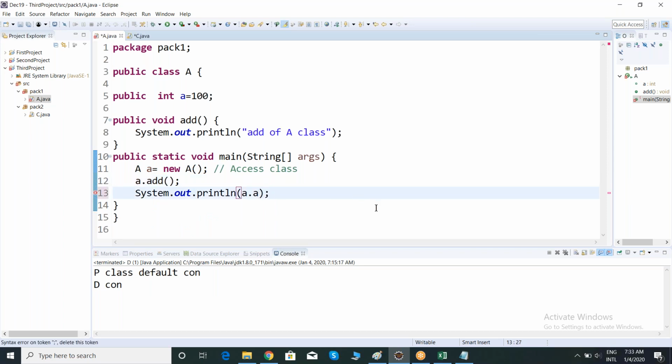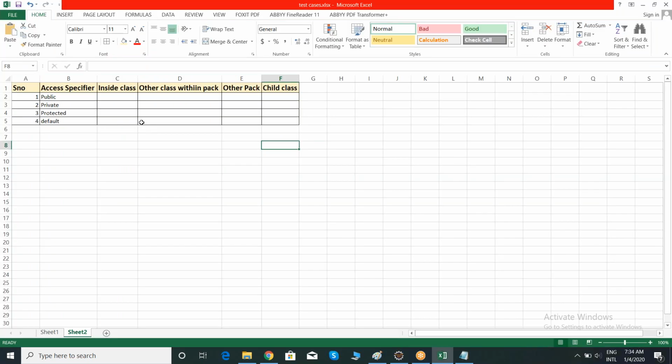See, if I make my member public, class is public, variable is public, and method is public, then I can access inside a class my class, method, and variable. So I can confirm if my members are public, I can access inside a class. Yes, I can access inside a class, and again I can access in another class.